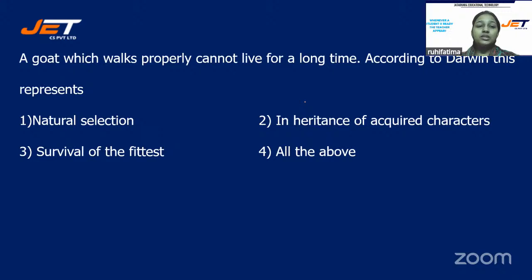According to Darwin, this represents, and your options are number 1, natural selection, option number 2, inheritance of acquired characters, option number 3, survival of the fittest, or is it option number 4, all the above?